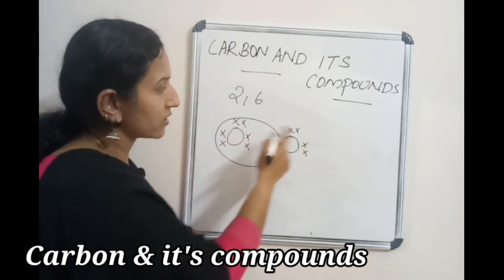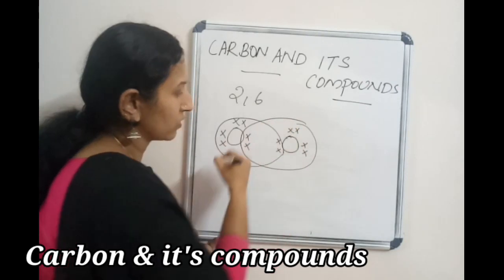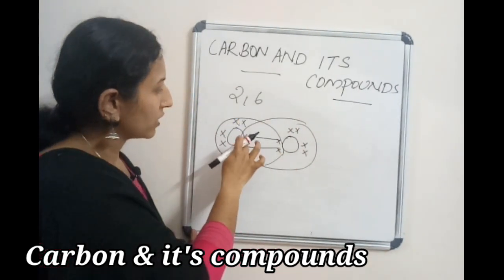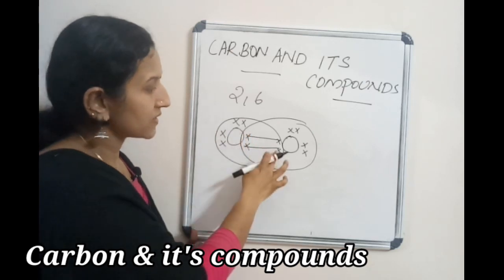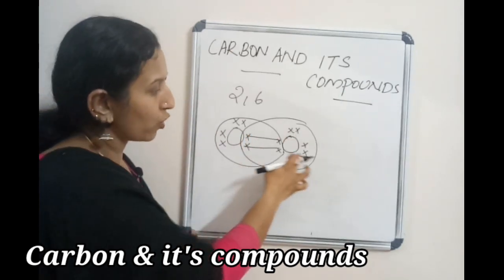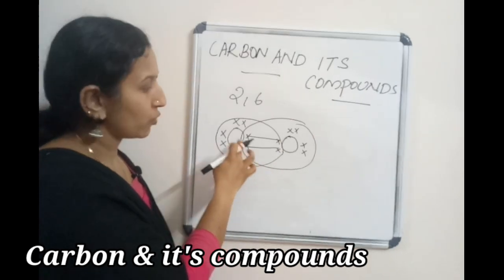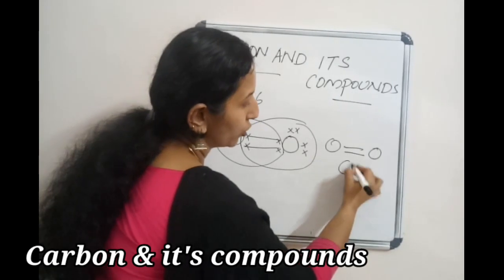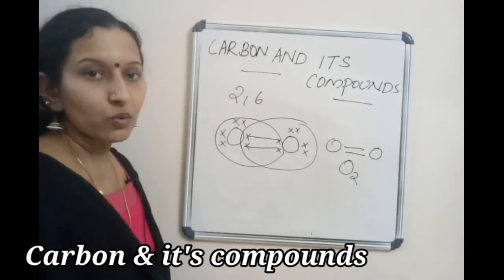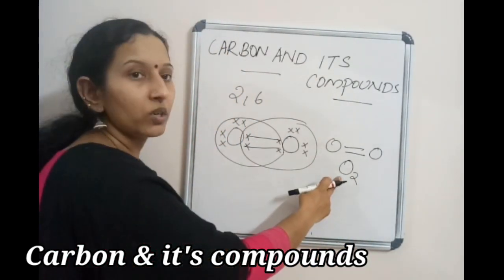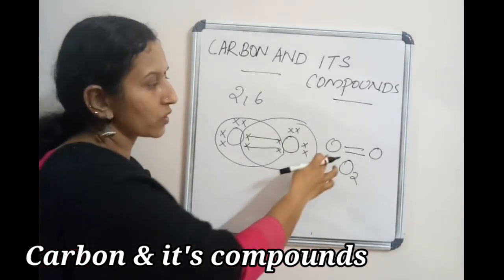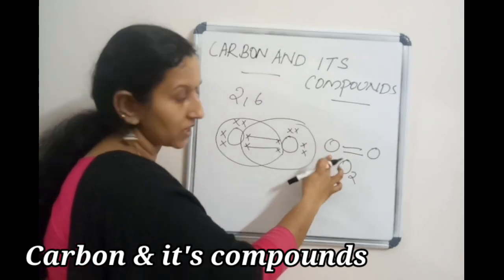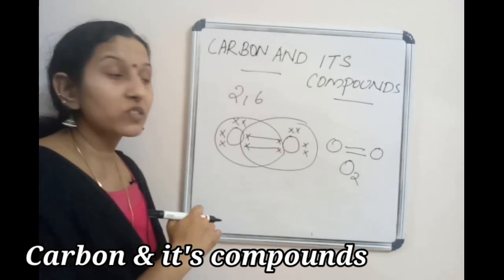And this oxygen can share these 2 electrons. Okay? 2, 4, 6, 8. So which bond is between two oxygen atoms? Double bond, O2. So why do we have to write oxygen as O2? Because of sharing. This oxygen shares 2 electrons of this oxygen, and this oxygen shares 2 electrons of this oxygen. That's why O2.